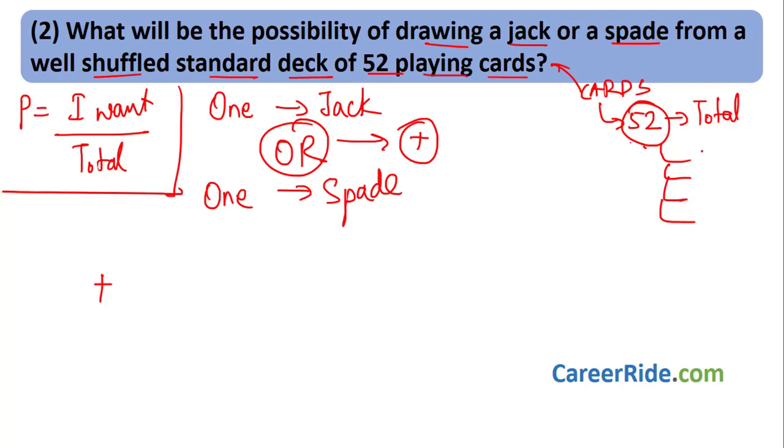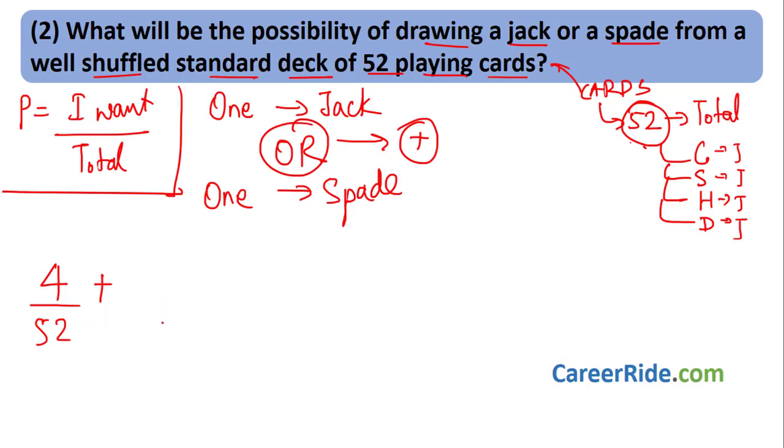There are 4 suits, one of club, one of spade, one of heart, one of diamonds, right? There are 4 suits, 13 cards of club, spade, and each of them has one jack, right? Each of them has one jack. So how many jacks are there? There are 4 jacks. We want to pick one jack, right? We have to pick one jack. So there are 4 possibilities. So what I want? Jacks. 4 jacks are there. I can pick any one of that. How many total are there? 52 cards are there in total, right? This is the probability for picking out a jack.